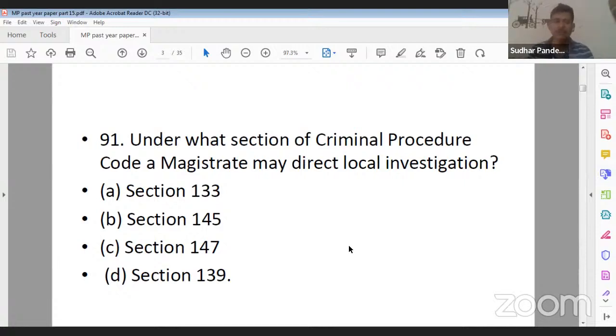So what should be the correct answer of this question? Yes, its correct answer will be D for Delhi, that is section 139. Section 139 is talking about local investigation, while section 147 is talking about local inquiry. So remember, here you have to read this word very clearly: local inquiry or investigation. The correct answer of 91 will not be B, it will be D.